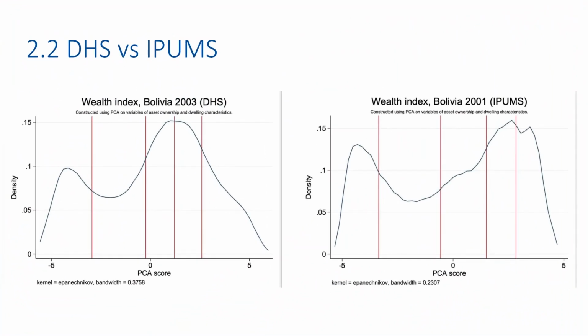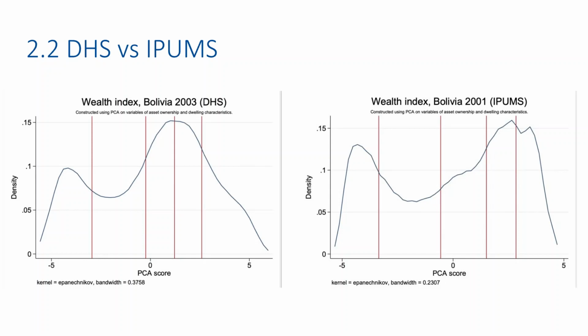This graph shows how the pattern of wealth score across IPUMS and DHS gives a comparable picture. Here we are showing Bolivia as an example. This wealth index distribution in 2003 from DHS and 2001 from IPUMS look very similar. This is the case also across other countries.